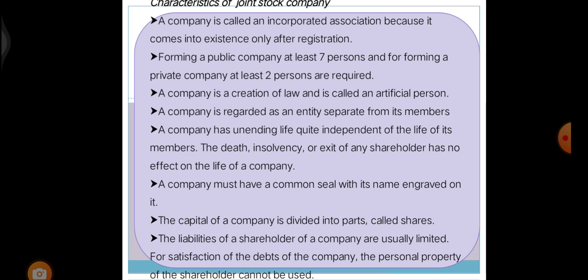A company is regarded as an entity separate from its members. A company has unending life quite independent of the life of its members. So, the death, insolvency, or exit of any shareholder has no effect on the life of the company. A company must have a common seal with its name engraved on it. The capital of the company is divided into parts called shares. The liability of the shareholders of a company is usually limited. For satisfaction of the debts of the company, the personal property of the shareholder cannot be used.